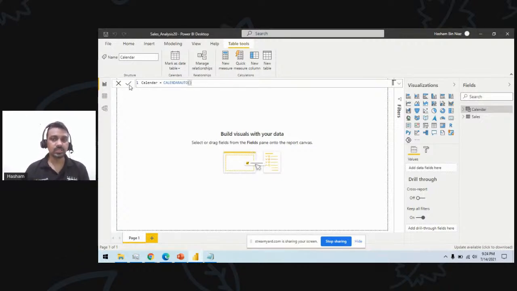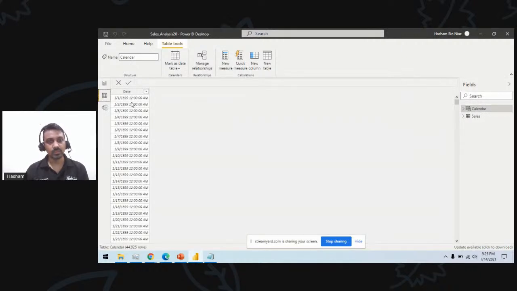If I click on this, it will behave the same, and you will see this table now populates from the minimum and maximum date from my model. I think my model has some data going back to 1899 as well. So let's see.